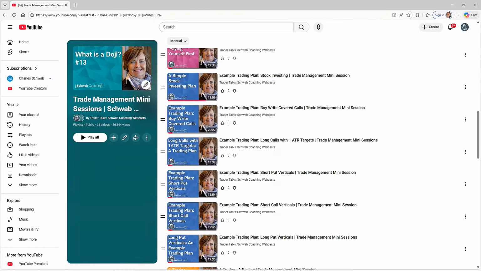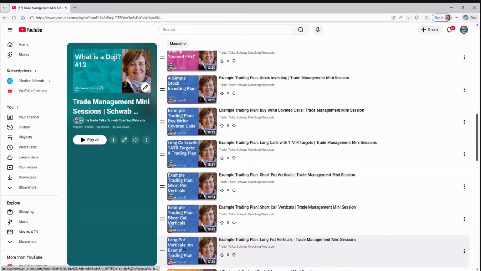This next group that's in blue are example trading plans. And some of these I recorded about 2 years ago, so I'm starting to replace them. But here's one for long calls with 1 ATR target. It's 18 minutes long, and we build an example trading plan together, which includes what to buy, when to buy, how much to buy, when to exit, whether the trade is going for you or against you, and what your daily routines are. Okay, so these are in the minis.